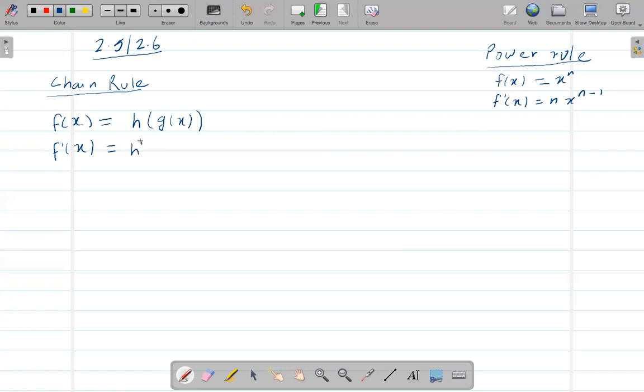So the derivative of h of g of x, times, once you take the derivative of the whole thing, after that you need to take the derivative of the inside function as well.